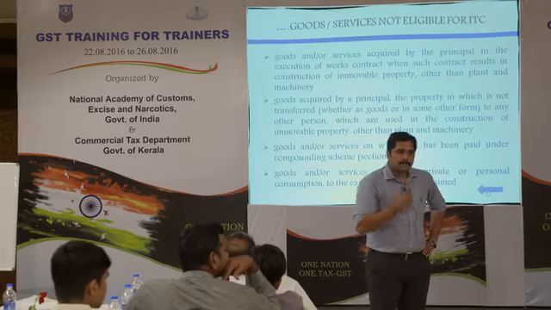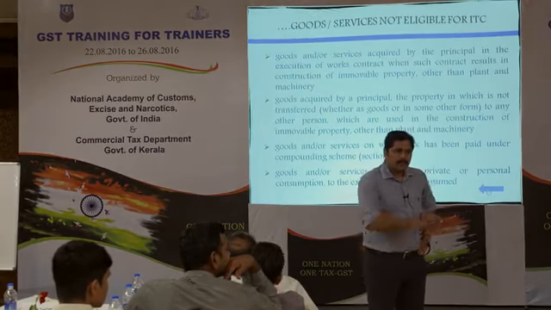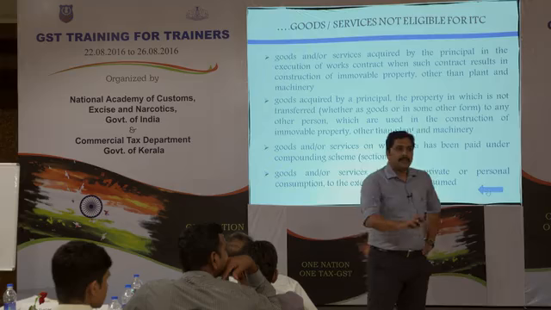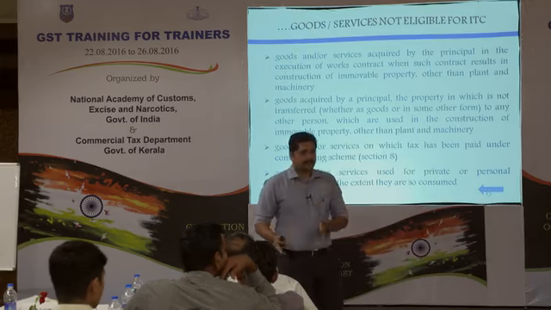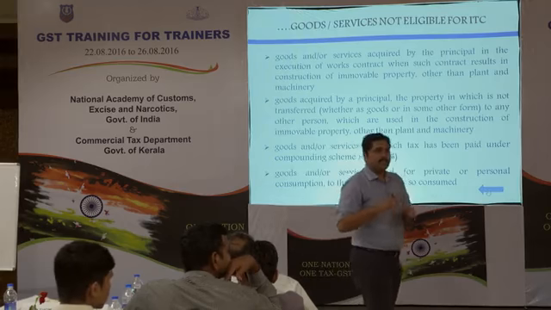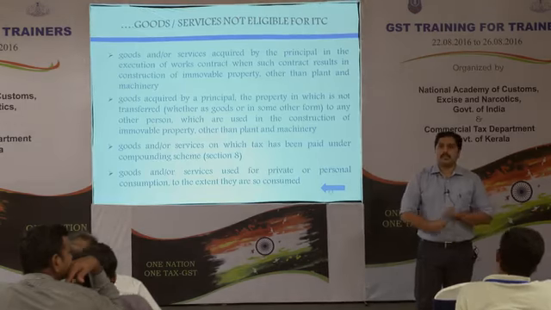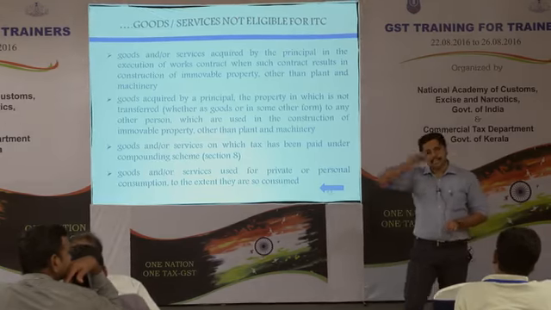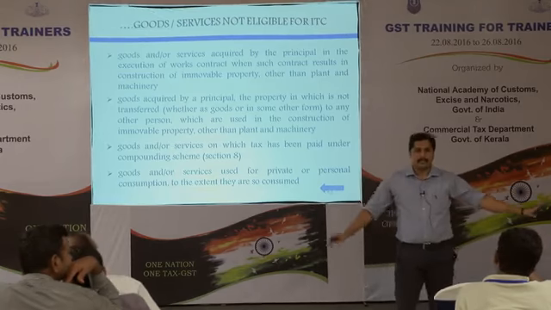ITC on capital goods is allowed as per the CGST Act, in relation to construction of immovable property. No, but works contract is not anymore goods. It's a service. I am speaking about input credit here. The output supply is the immovable property. As per the GST definition, goods does not include immovable property, which means an outward supply is not happening. You cannot take an input credit for that particular supply. That is the idea about it.